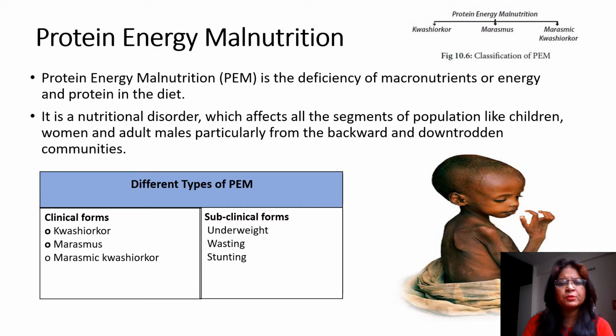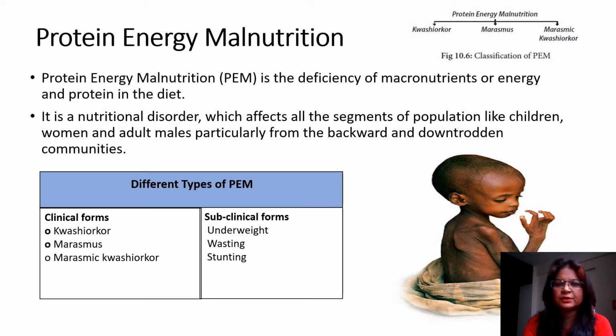Talking about the protein deficiencies, they are categorized and known as protein energy malnutrition. As the term indicates, malnutrition, mal means decreased nutrition. So it is the deficiency of macronutrients, or energy and proteins, in the diet. Basically it is categorized as a nutritional disorder.